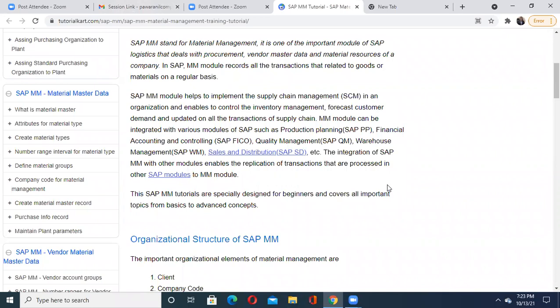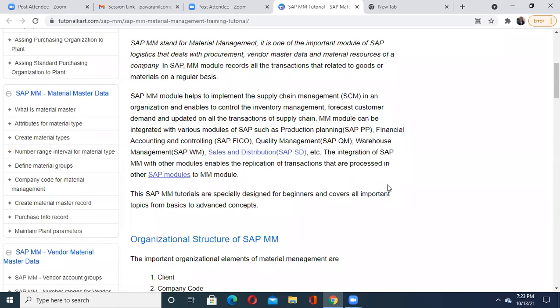And the details of each transaction, whatever operation you do related to the goods or materials on a regular basis. See, material means what? It may be a raw material, and goods may again relate to the various items, ingredients or elements related to your particular product. You can take any product in your mind.